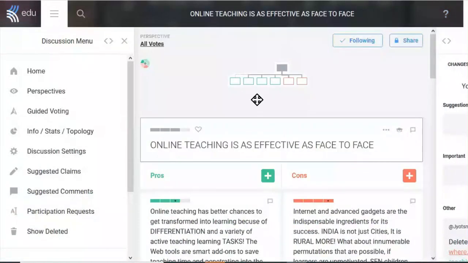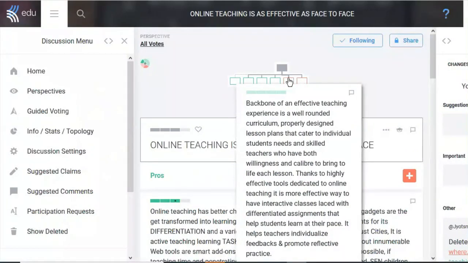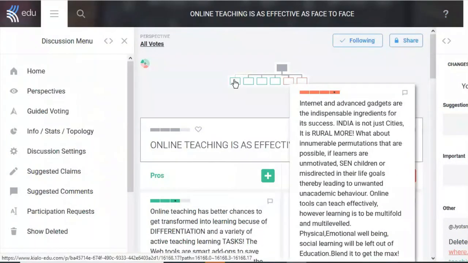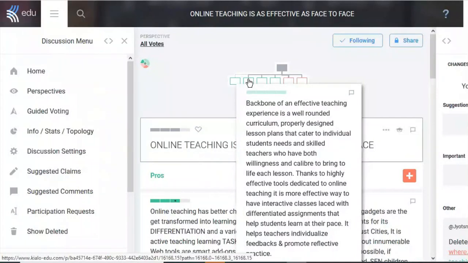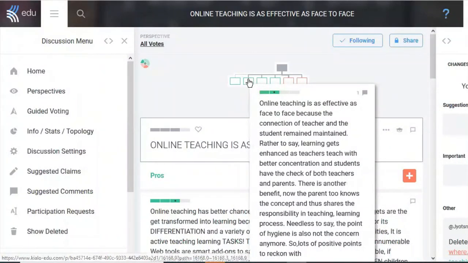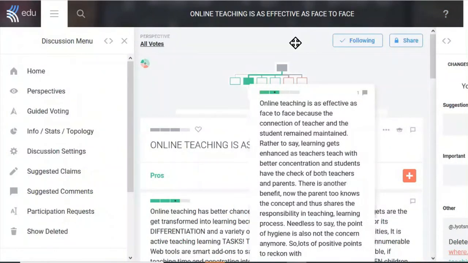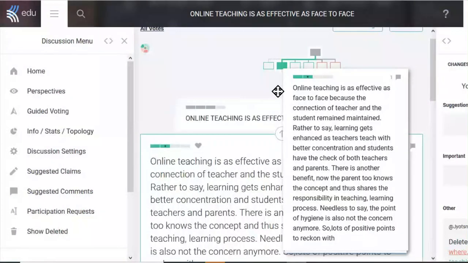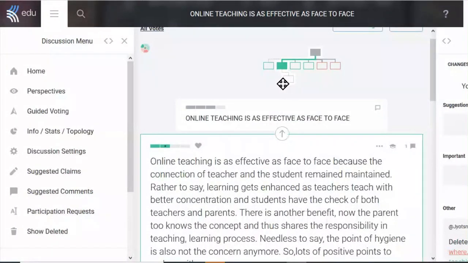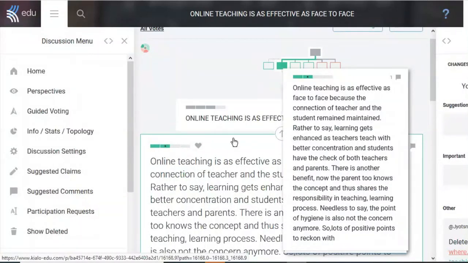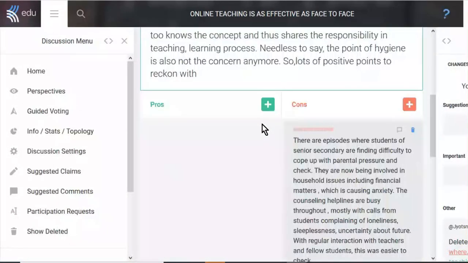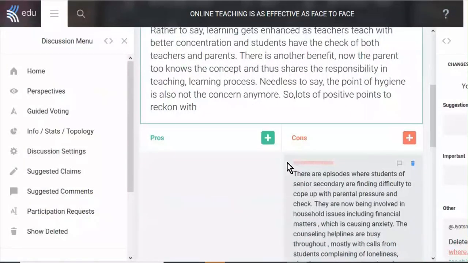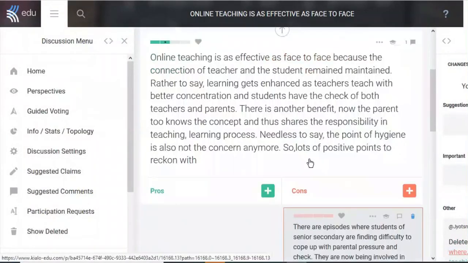Now, if you want to see, there is an overview over here. There are 4 arguments which are in favor. There are 2 arguments which are against. And if you click on each one, you will be able to see that for some of the arguments which are in favor, somebody must have written an argument which is against it. So specifically for this comment, there is an argument against it, and so you can have a look at it. You can have a look at this argument and you can have a look at this argument.